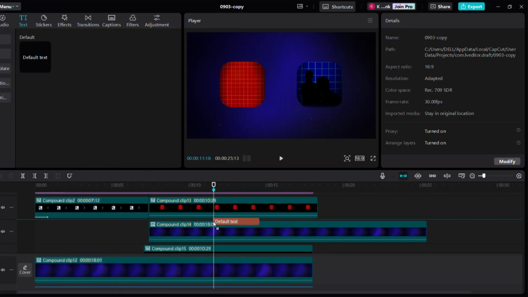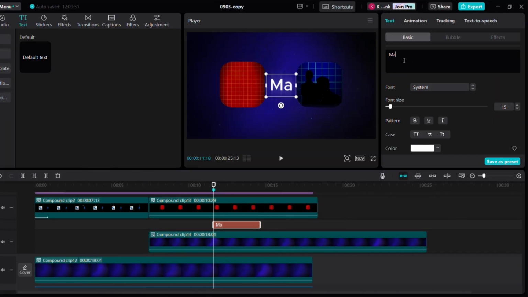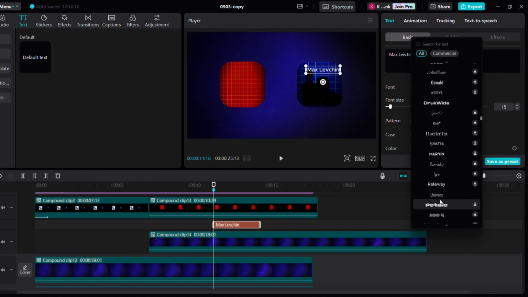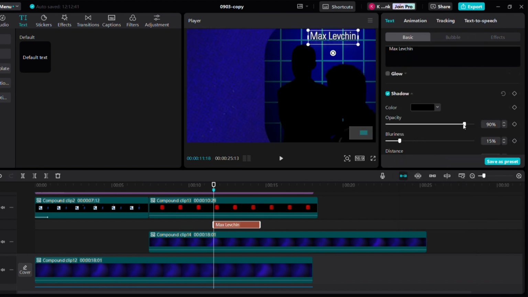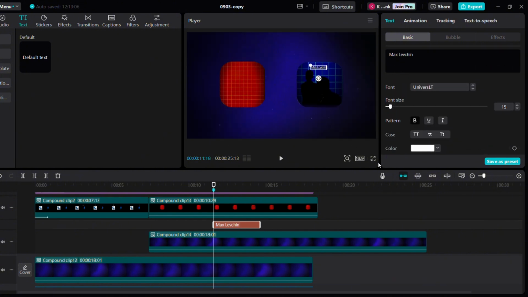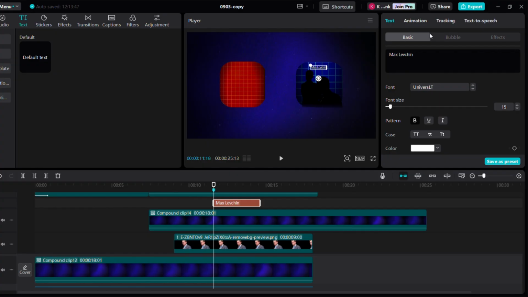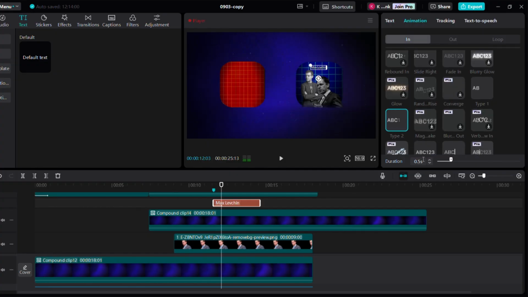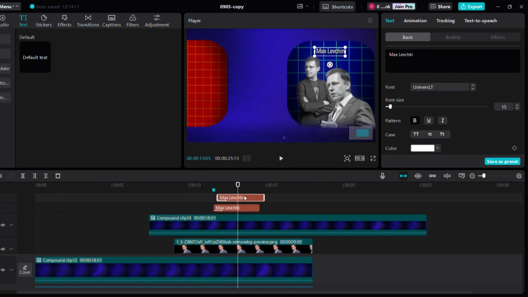Add a text layer and write his name and select the font which you like. And also apply the shadow effect and make the adjustments as per your convenience. Let's see how it looks. Now click on the text layer and go to animation and select type 2, or you can go with anything you like, and also do the same for the other guy. Let me do this quickly.